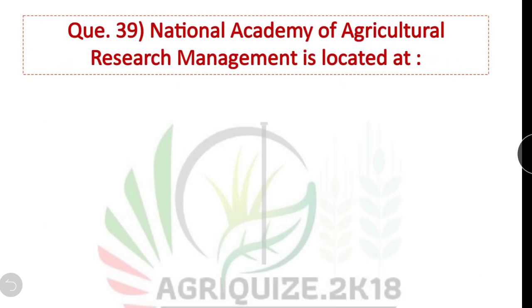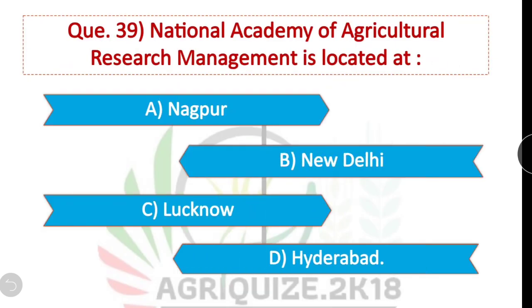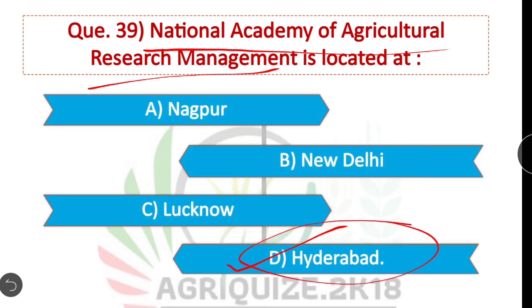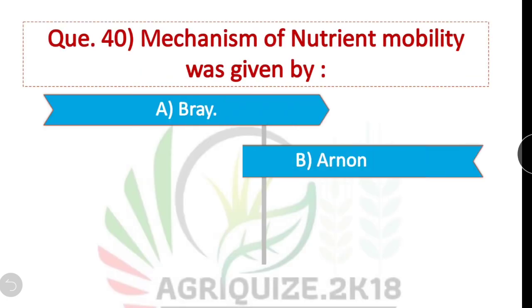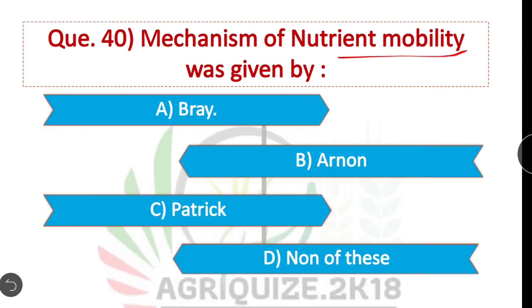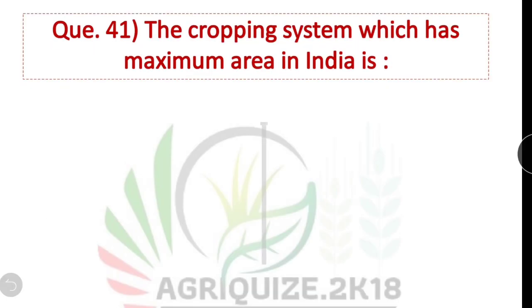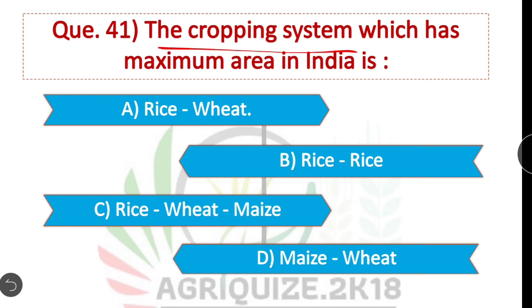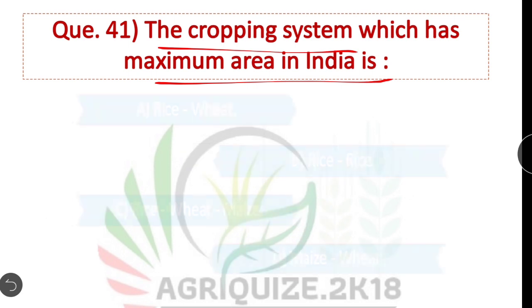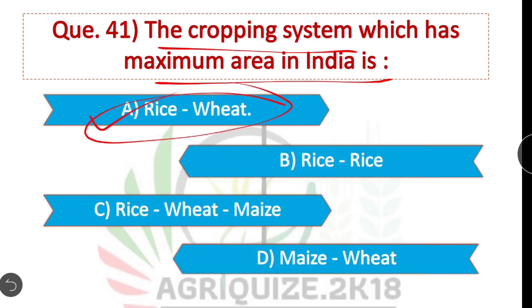Question number 39. National Academy of Agriculture Research Management is located at. Option D is correct. In Hyderabad, National Academy of Agriculture Research Management is located. Question number 40. Mechanism of nutrient mobility was given by? The mechanism of nutrient mobility was given by Bray. Option A is correct. Question number 41. The cropping system which has maximum area in India. The cropping system rice-wheat has the maximum cropping area in India.